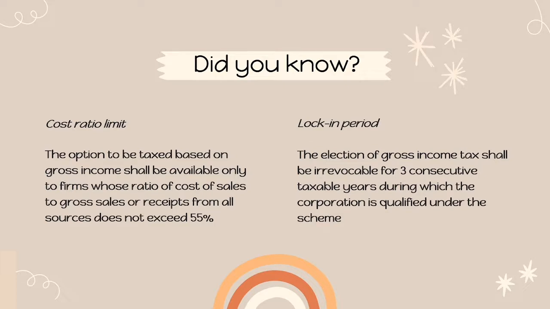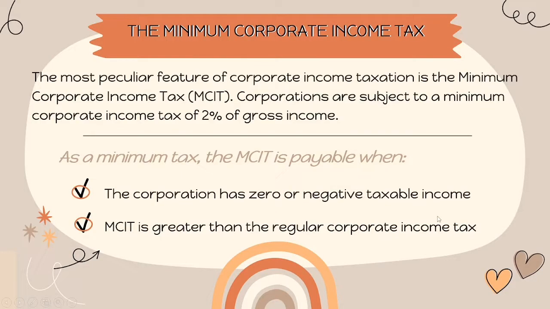The next one is lock-in period. The election of gross income tax shall be irrevocable for 3 consecutive taxable years during which the corporation is qualified under the scheme. When we say irrevocable, it means that it is not able to be changed, reversed, or recovered. Lock-in period is defined as the duration of time within which one cannot withdraw the money in 3 consecutive taxable years. So we are done discussing the regular corporate income tax or RCIT.